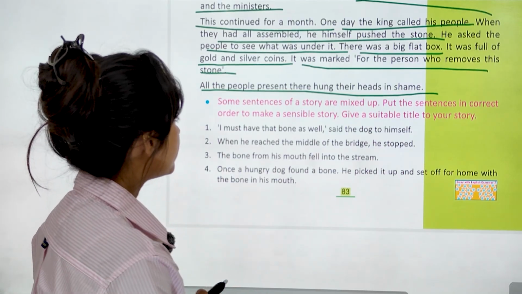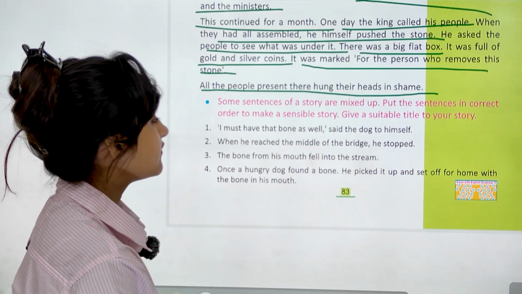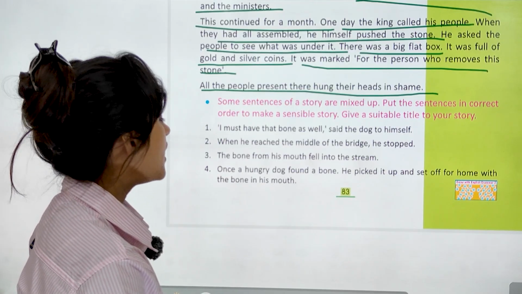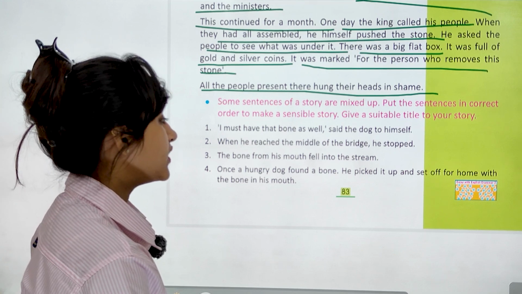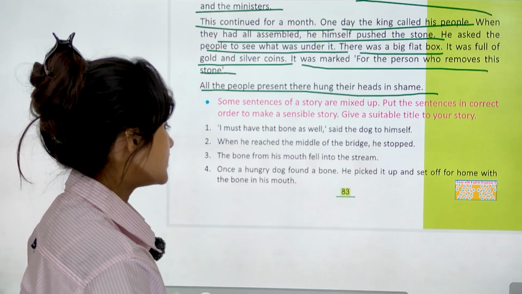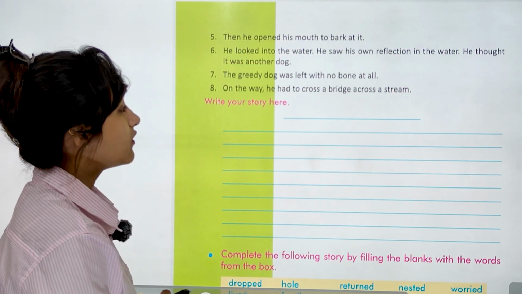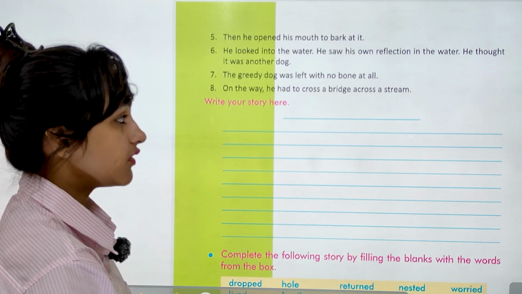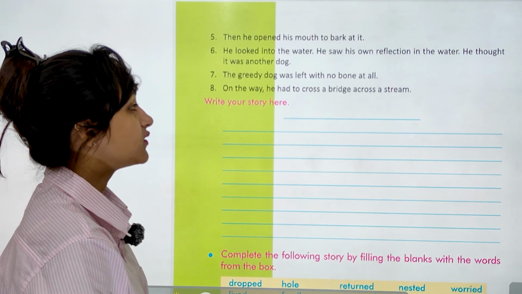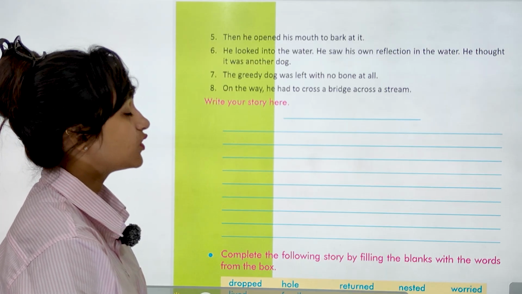So, I must have that bone as well, said the dog to himself. When he reached the middle of the bridge, he stopped. The bone from his mouth fell into the stream. And once a hungry dog found a bone, he picked it up and set off for home with the bone in his mouth. Then he opened his mouth to bark at it. He looked into the water. He saw his own reflection in the water. He thought it was another dog. The greedy dog was left with no bone at all. On the way, he had to cross a bridge across a stream.